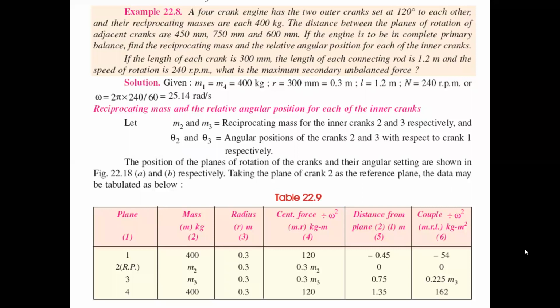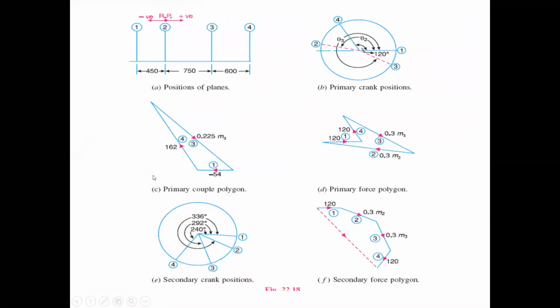Couple polygon diagram. All of you observe how we draw it. The known values are 54, 0.225 m3 and 162, and the directions are also known from the earlier angular positions of the cranks. The first is the horizontal direction, 0 degrees, and the fourth is 120 degrees, and the value is negative.